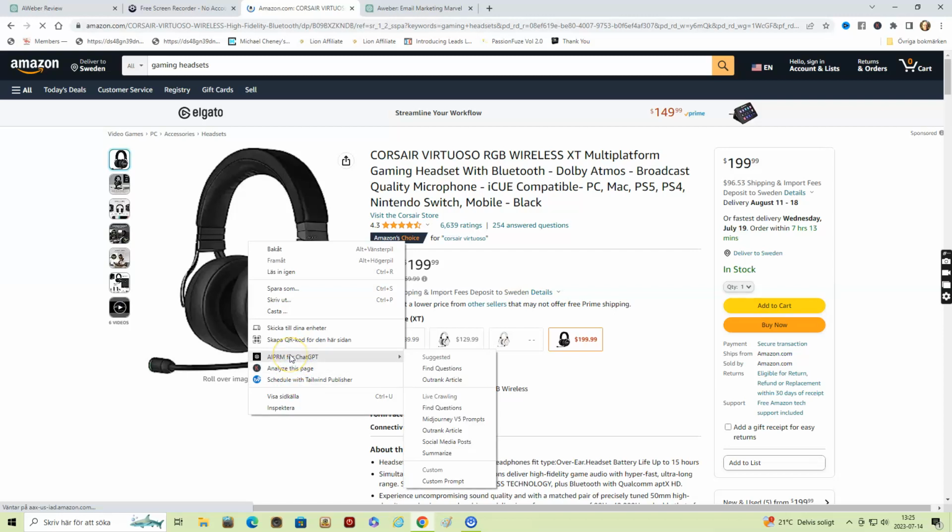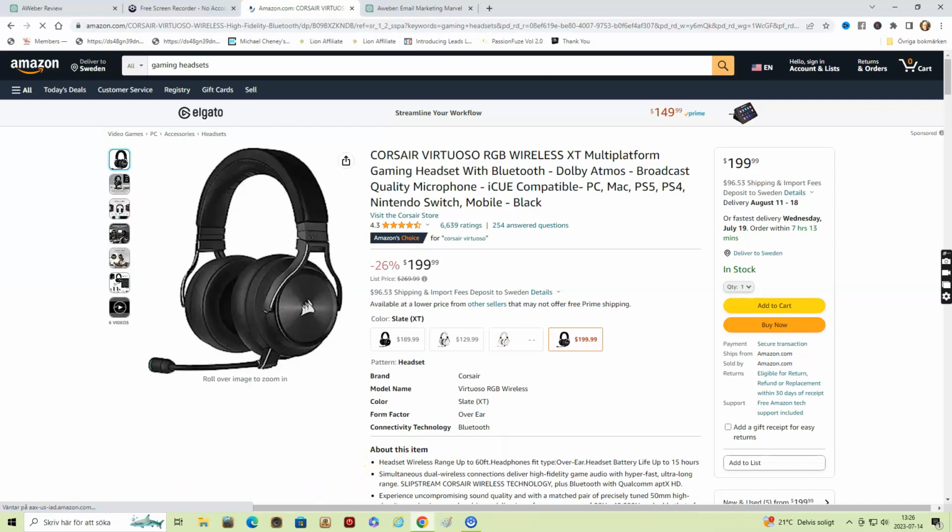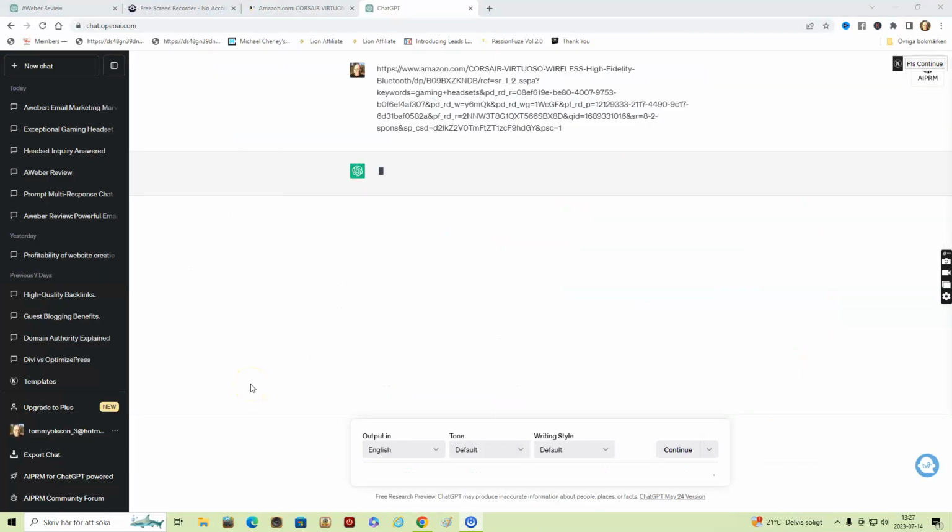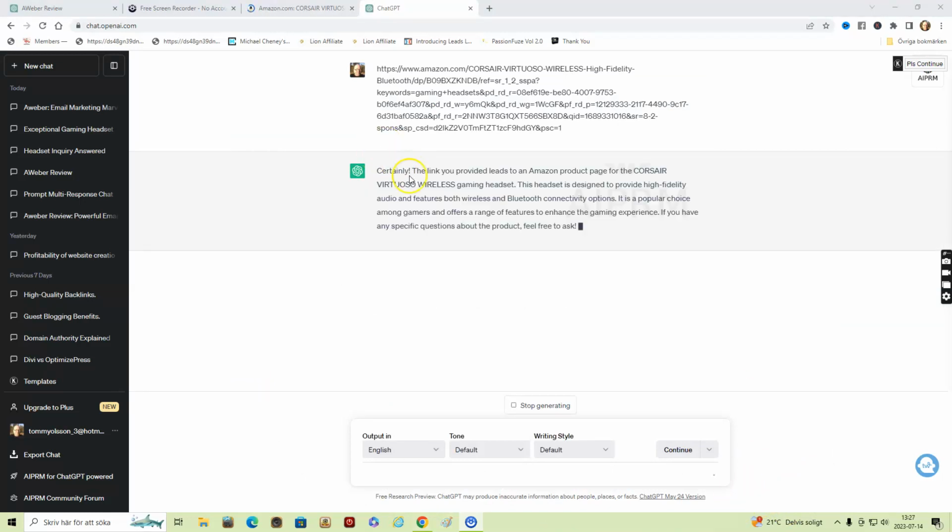Here are the different options. You can choose to outrank the article or summarize. Let's click on outrank article. Now we got a link from Amazon, and I click the green button here, so now it's working on that information. When you get the information, you have to make sure that the name is okay, legit and right. Here's some basic information about it.